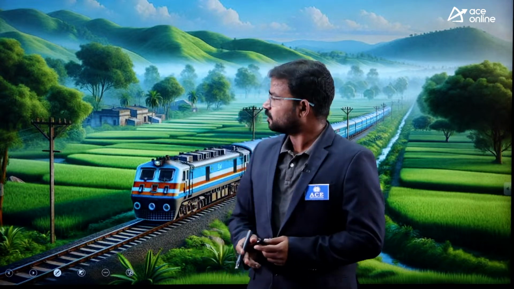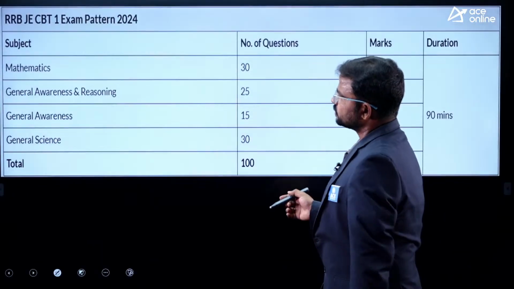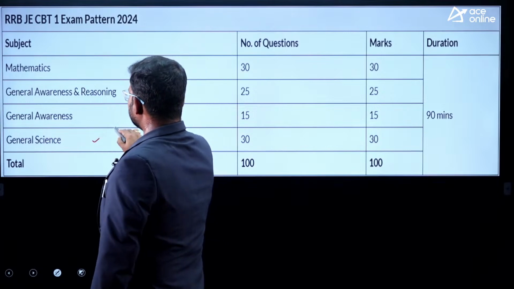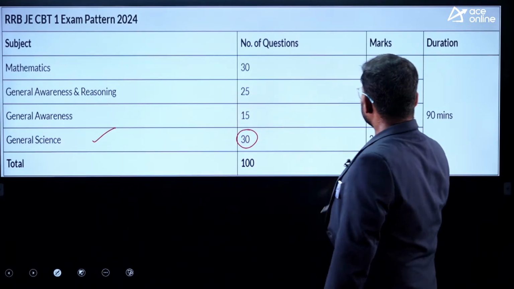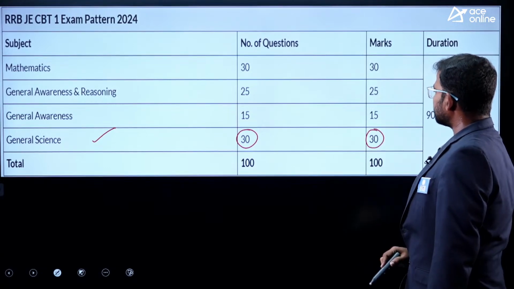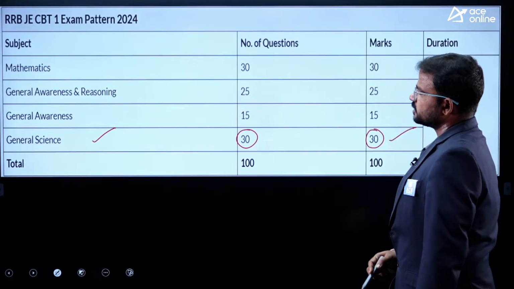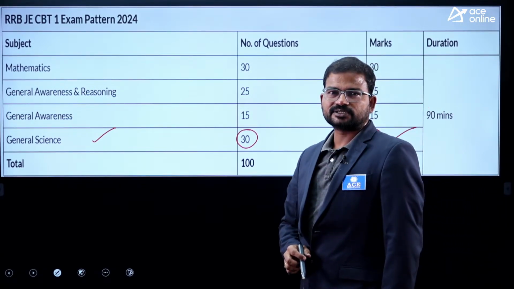So in today's class we are going to discuss some of the important questions concerning general science, that too physics and chemistry. You already know the syllabus of CBT-1. If you consider general science, you will get around 30 questions, and each question carries 1 mark. So that is also one of the deciding factors to achieve your goal.